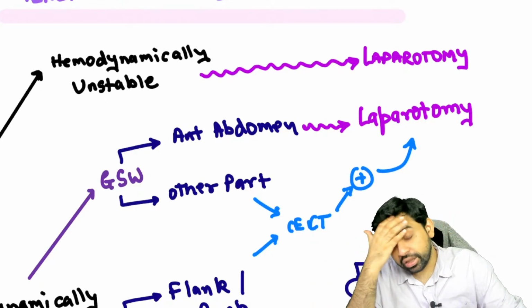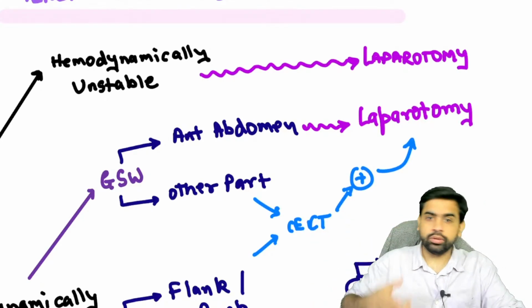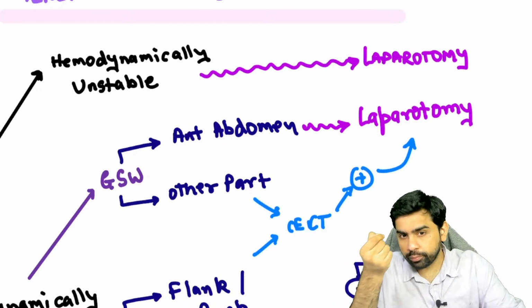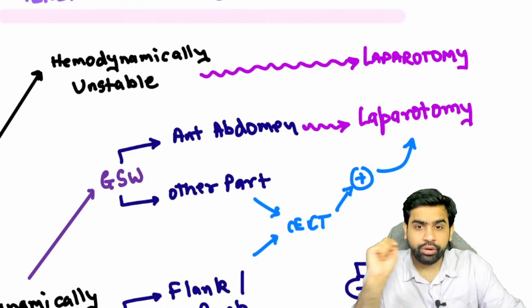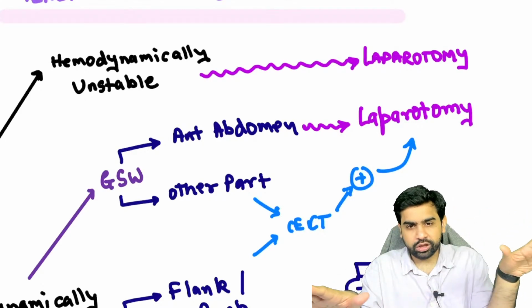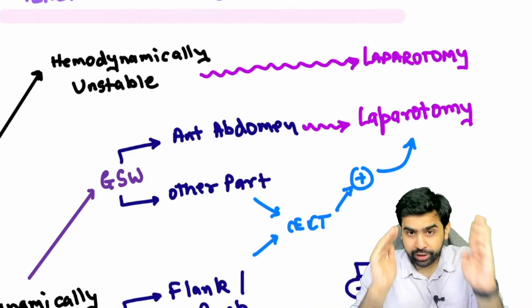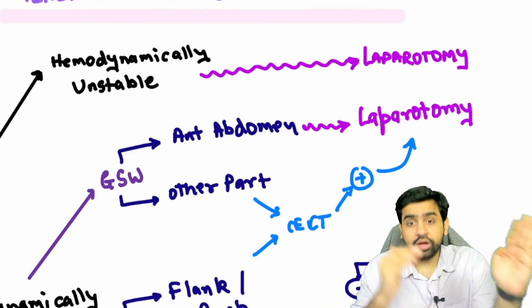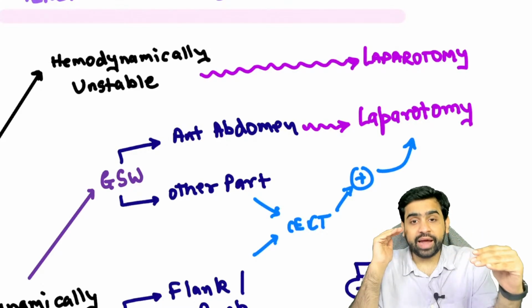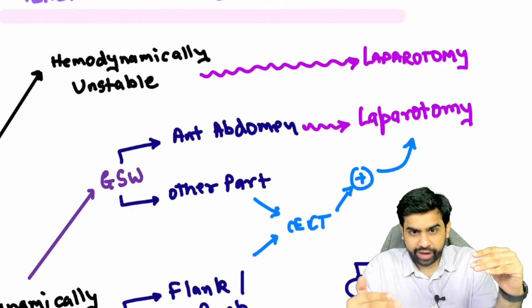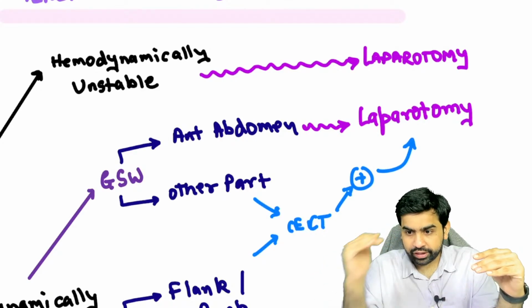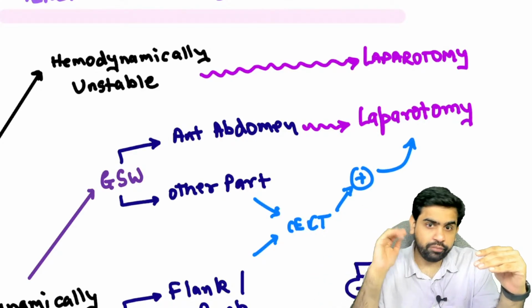But if it is other parts, let's say the back or the flank, with a gunshot wound, now you perform a contrast enhanced CT scan, and if that shows positivity, then you go ahead and do an exploratory laparotomy. Everybody is clear till over here? In penetrating abdominal trauma, gunshot injury, anterior abdomen, straight away laparotomy. But if it is to the back or the flanks, you perform a contrast enhanced CT scan. If that shows some positivity, then you perform a laparotomy.